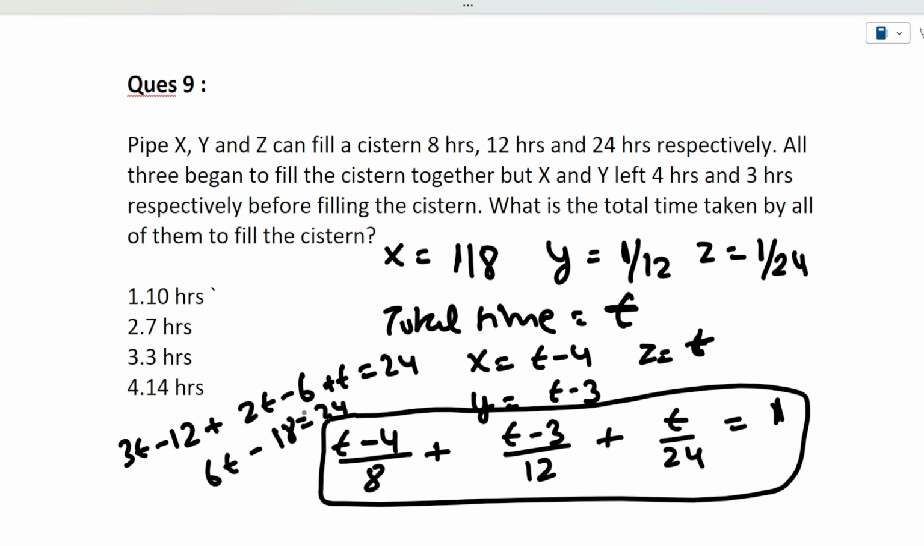So 6t equivalent to 24 plus 18, it will be 42. So t is equivalent to 7. So the correct answer is 7 here. I hope this question is also clear to you.